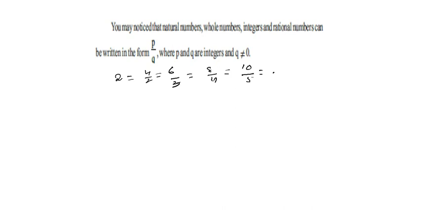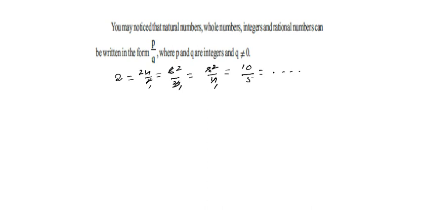You may write the 2 in the form of P by Q in many variations. 2 is written as 4 by 2. That means 2 ones and 2 twos. 6 by 3, 3 ones, 3 twos. 8 by 4, 4 ones, 4 twos are 8.